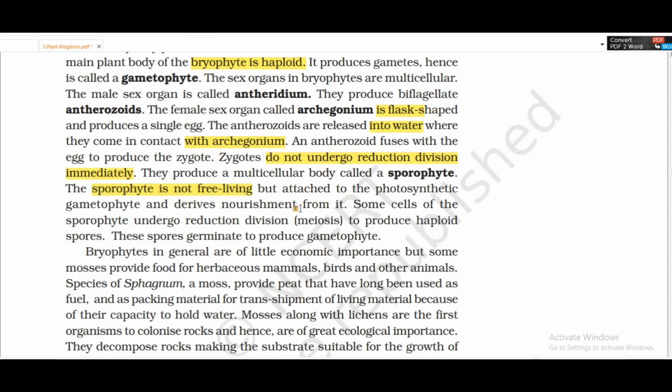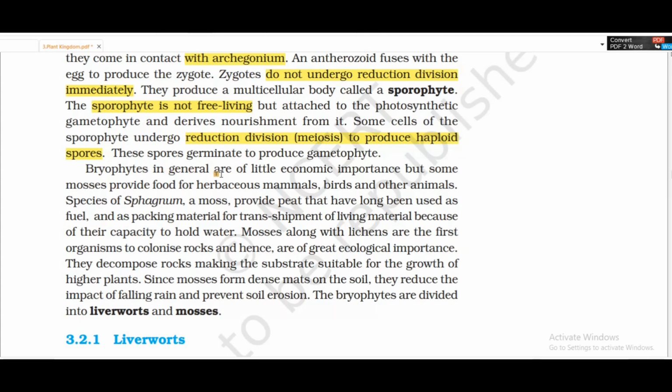Some cells of the sporophyte undergo reduction division, known as meiosis, to produce haploid spores. The haploid spores germinate to produce the gametophyte.